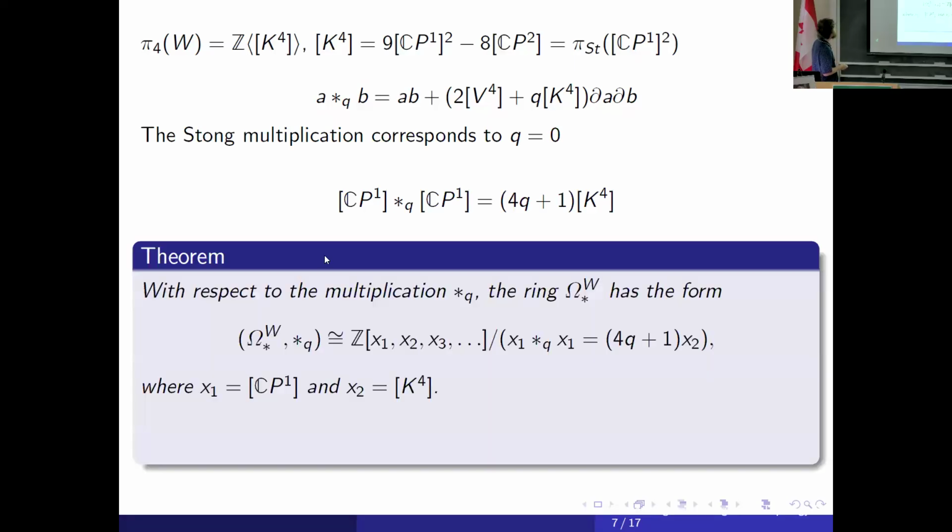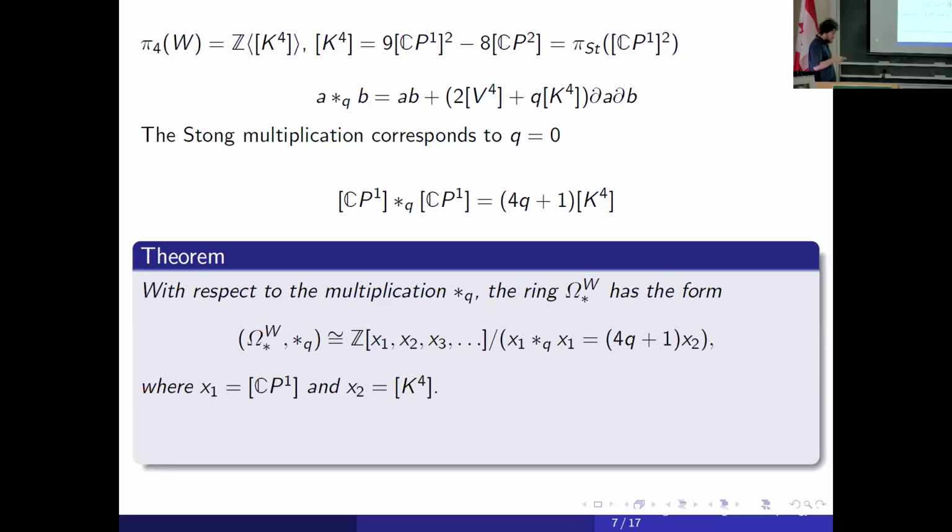So we have the following theorem with respect to the multiplication star Q. This ring has the following form. It's a polynomial ring modulo this relation, which is the only relation, where x1 is CP1 and x2 is this generator. It's a generalization of Stong's description of the ring with respect to the multiplication defined by the Stong projection, where Q is 0, and then x squared is exactly x2, and we obtain the polynomial ring without the second generator. And so we have this ring, and also we have another structure here.